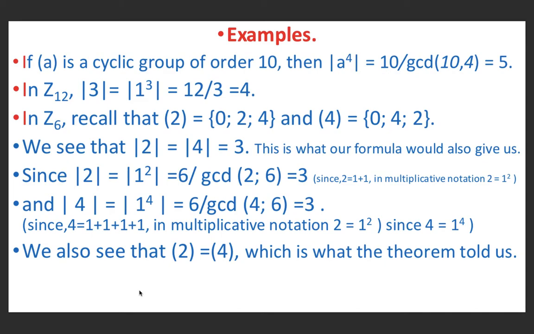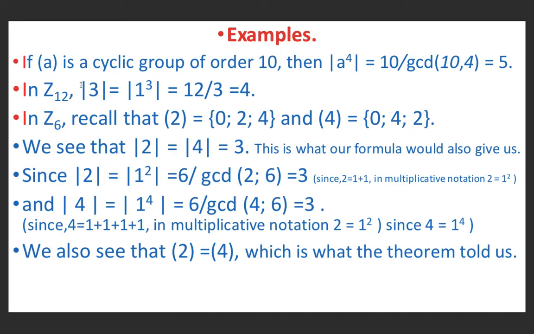Now for some examples to discuss these results. If this is a cyclic group generated by A and the order of this cyclic group is 10, then order of A raised power 4 is equal to n upon gcd(n, k), where n is 10 and k is 4. The greatest common divisor of 10 and 4 is 2. So it means 10 upon 2 is equal to 5.